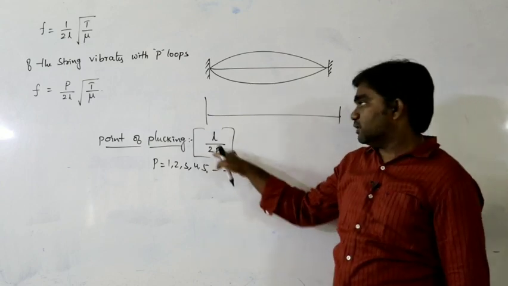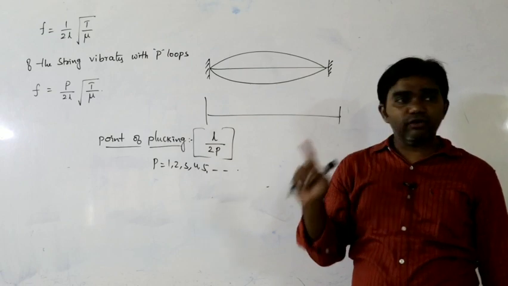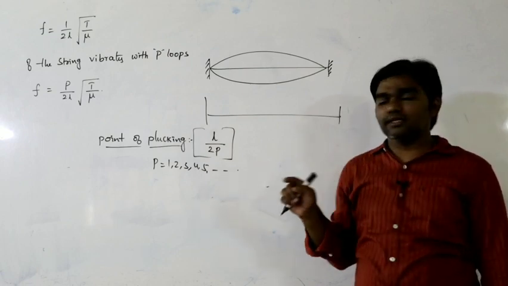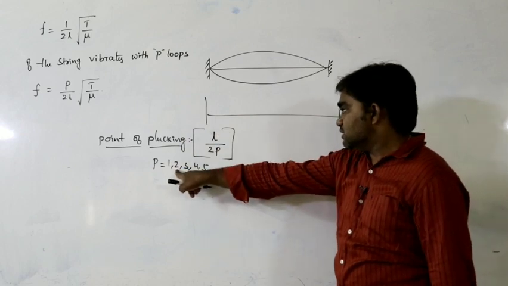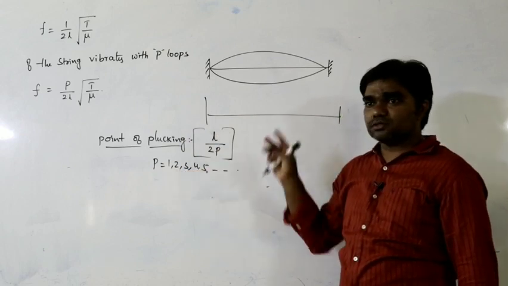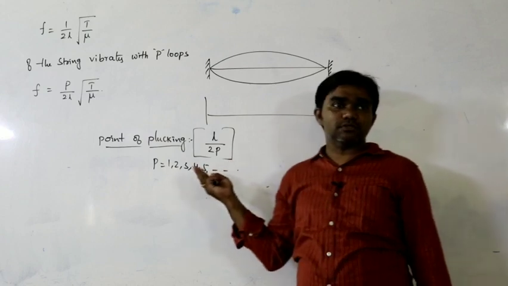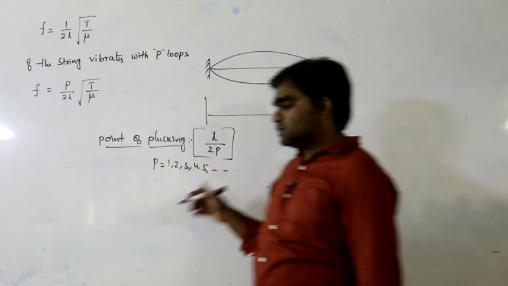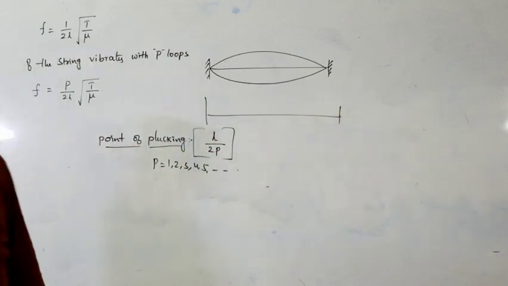So if P equals 1, that means for one loop, where do we have to pluck? Exactly at half of the length. For P equal to 2 loops, L by 4. For P equal to 3 loops, L by 6; we have to pluck the string at L by 6, like that. So this is the point of plucking condition.